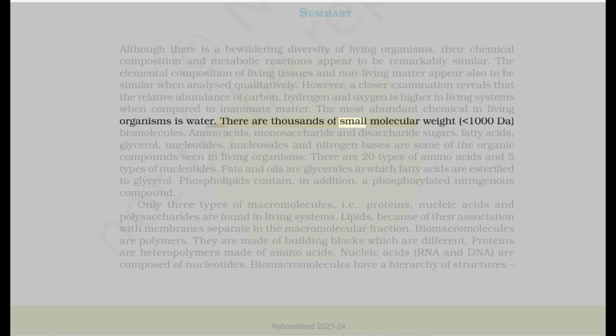There are thousands of small molecular weight (less than 1000 Da) biomolecules. Amino acids, monosaccharide and disaccharide sugars, fatty acids, glycerol, nucleotides, nucleosides, and nitrogen bases are some of the organic compounds seen in living organisms. There are 20 types of amino acids and 5 types of nucleotides. Fats and oils are glycerides, in which fatty acids are esterified to glycerol. Phospholipids contain, in addition, a phosphorylated nitrogenous compound.